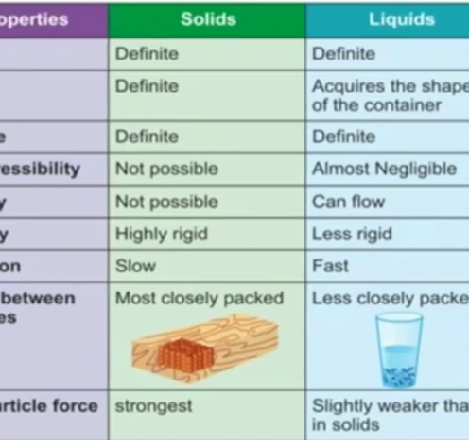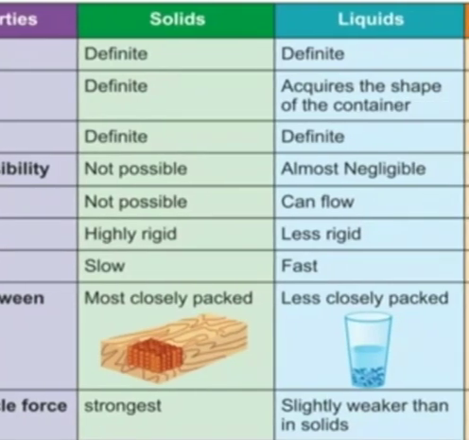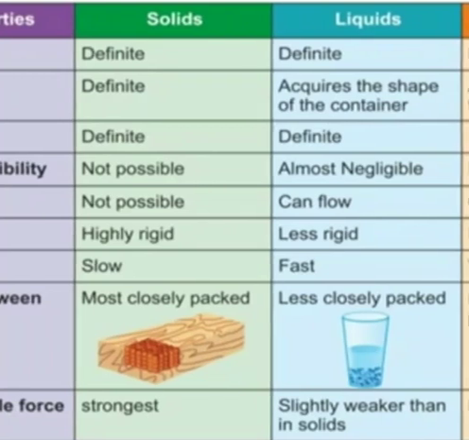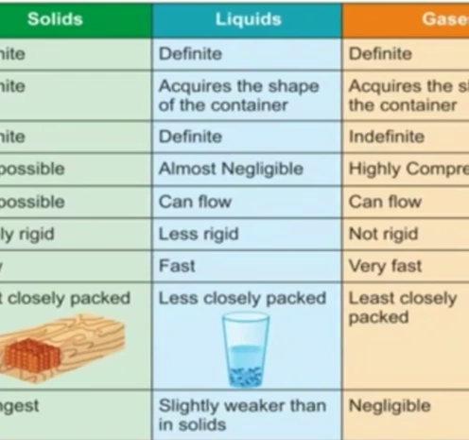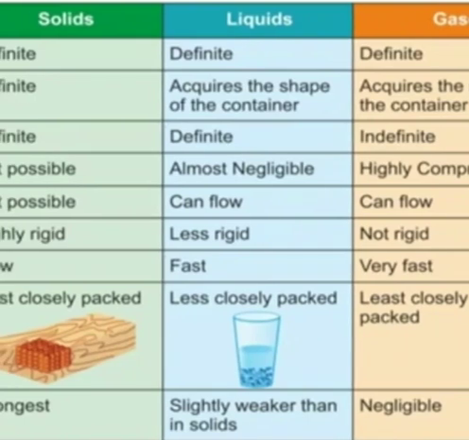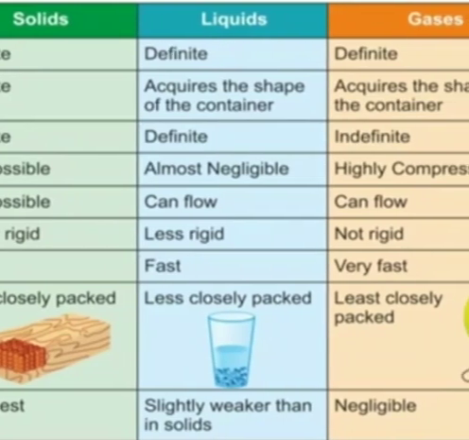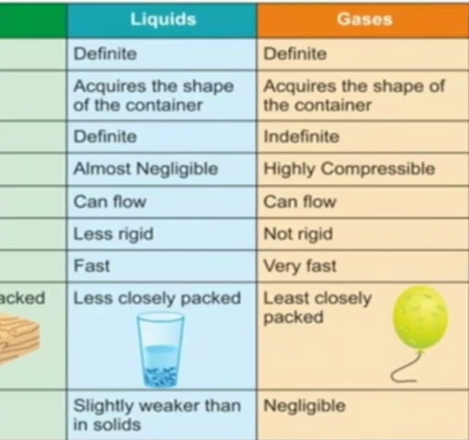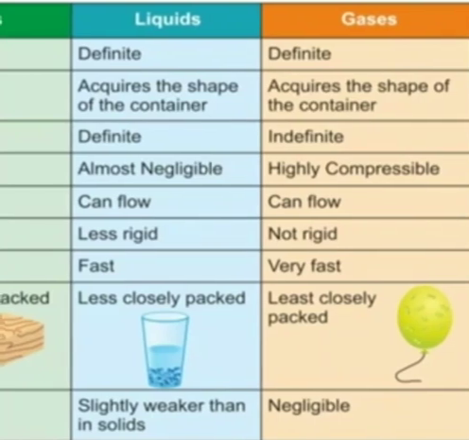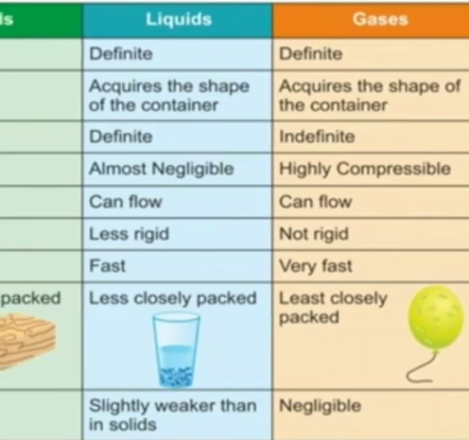But in liquid, what happens? The space between the particles is less, so it is quite compressible, or small compressible, that means a little compressible. Okay, and in gases, because the particles are far from each other, there is a large space in between them, and the force of attraction is least. So what happens? The compressibility is more in the case of gas.